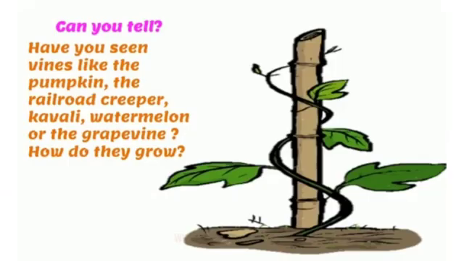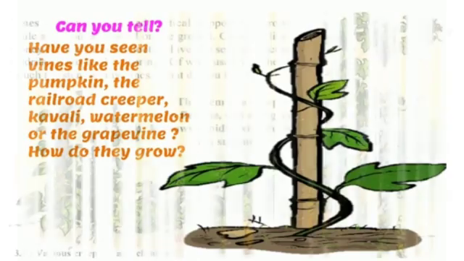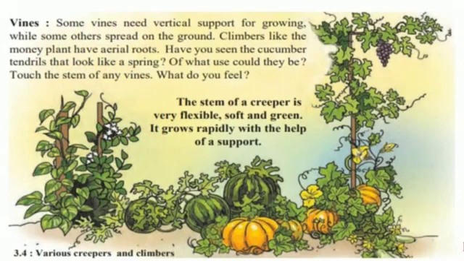Can you tell? Have you seen vines like pumpkin, the railroad creeper, cavali, watermelon or the grapevine? How do they grow? Children, look at this picture. What you can observe is that there is a vine and it is moving in an upward direction with the help of a support. Vines are soft stems. Some plants need vertical support for growing.